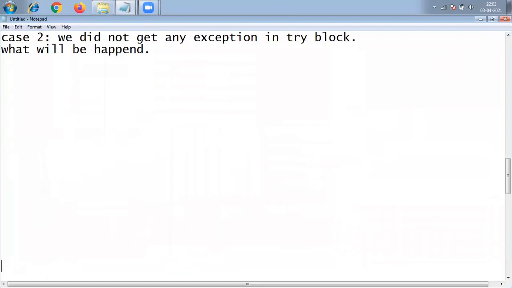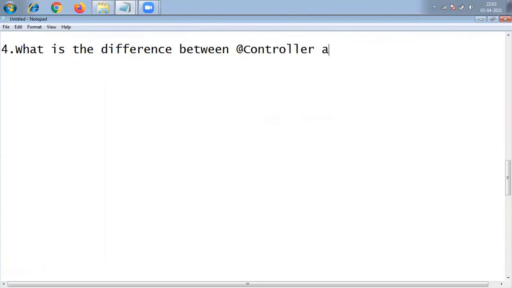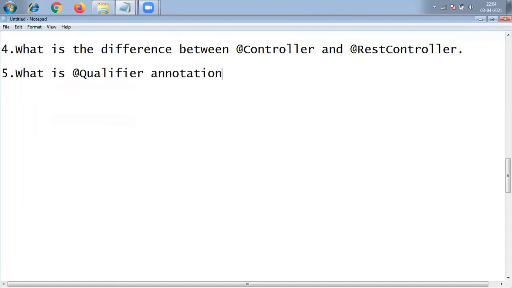So this is about the third question. Now the fourth question, friends. He asked what is the difference between @Controller and @RestController. What is the difference actually? If you know the answer, let me know in the comment section. And finally, what is the @Qualifier annotation? What will it do?